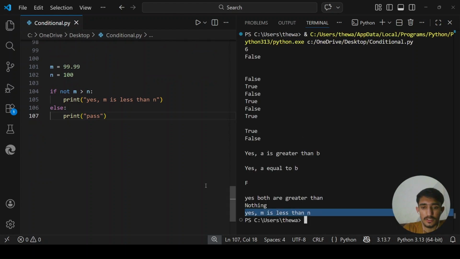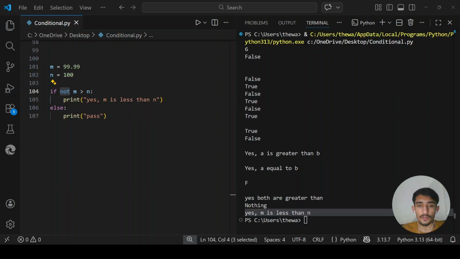It will say m is less than n. So here n not checks: is m greater than n? It checks, no, m is not greater than n. So this one gives us a true value. Instead of changing your comparison operator, you can just put not in front.